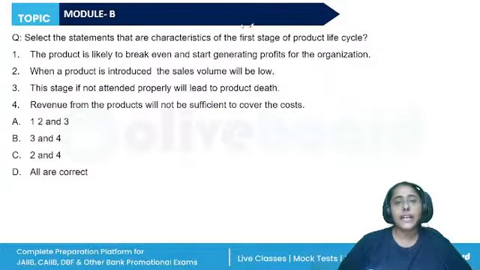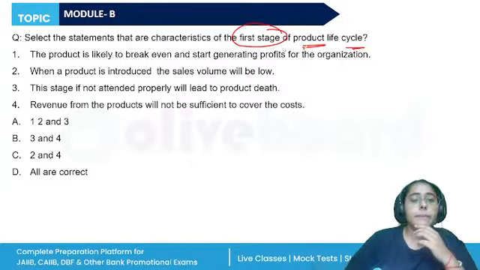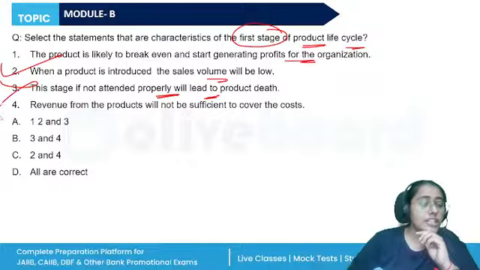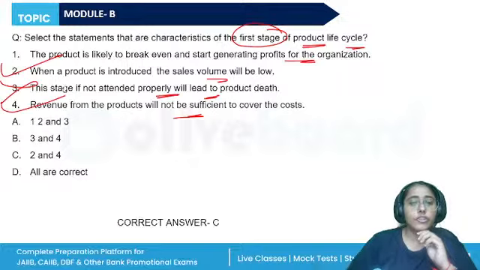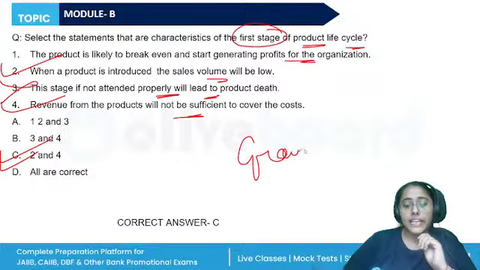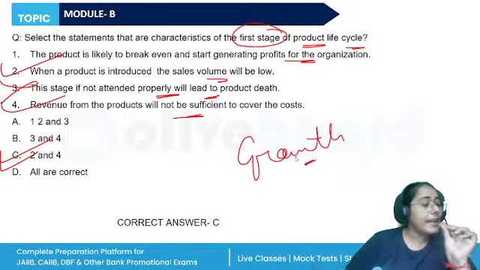Select the statements that are characteristics of the first stage of the product life cycle. The product is likely to break even and start generating profits for the organization. When a product is introduced, the sales volume will be low. This statement is correct. This stage, if not attended to properly, will lead to product death. I think it is the maturity stage. The revenue for the products will not be sufficient. The correct answer should be 2 and 4. In the growth stage, the product is likely to break even.